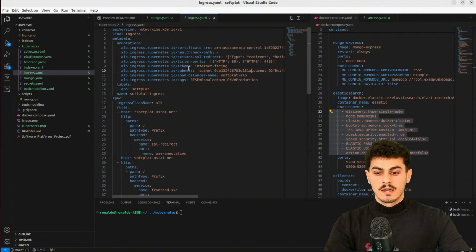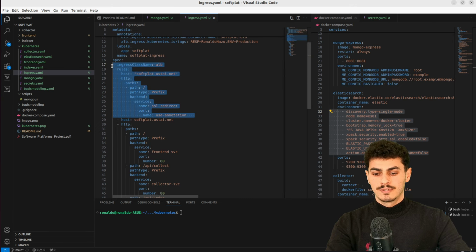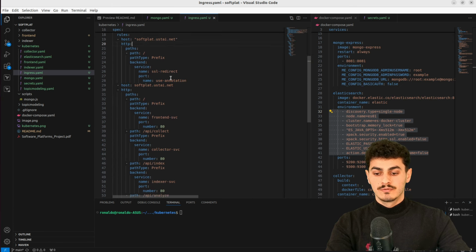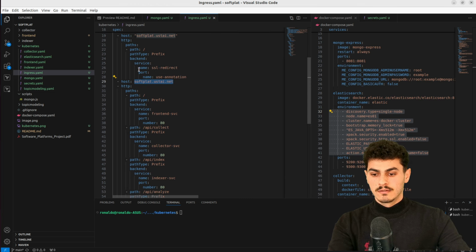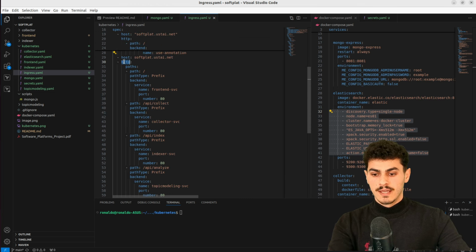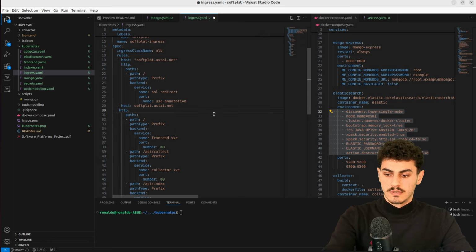And yeah, another configuration is the scheme, which is internet facing, so it is open to everyone. Some tags, SSL redirection. So basically all the calls on port 80 are going to be redirected to port 443. Now, here are the routing rules. We have our host right here, and if it is on HTTP path, let me remove this in here.